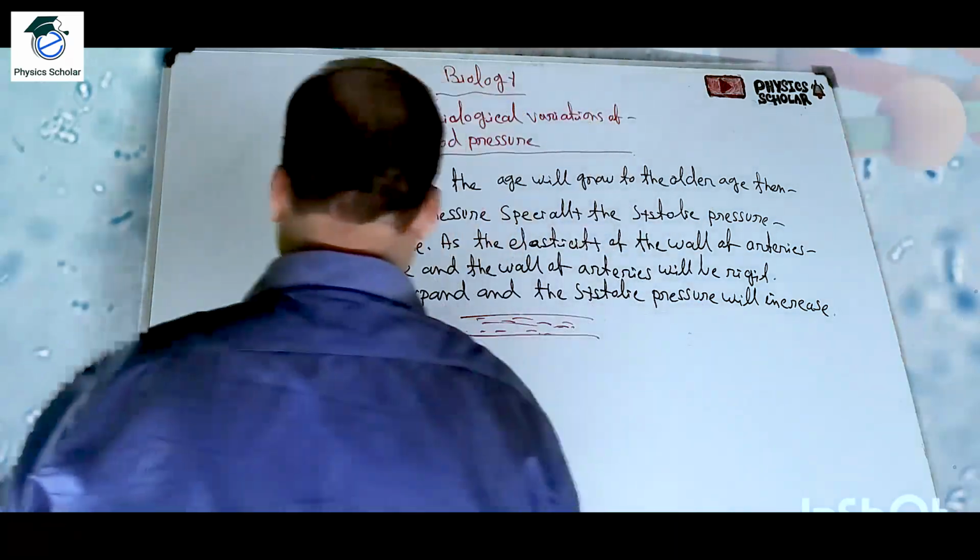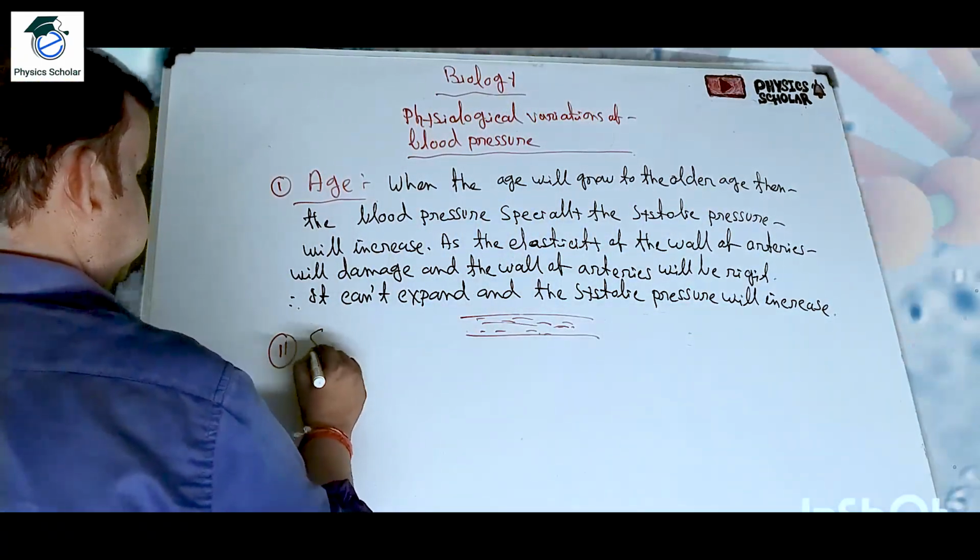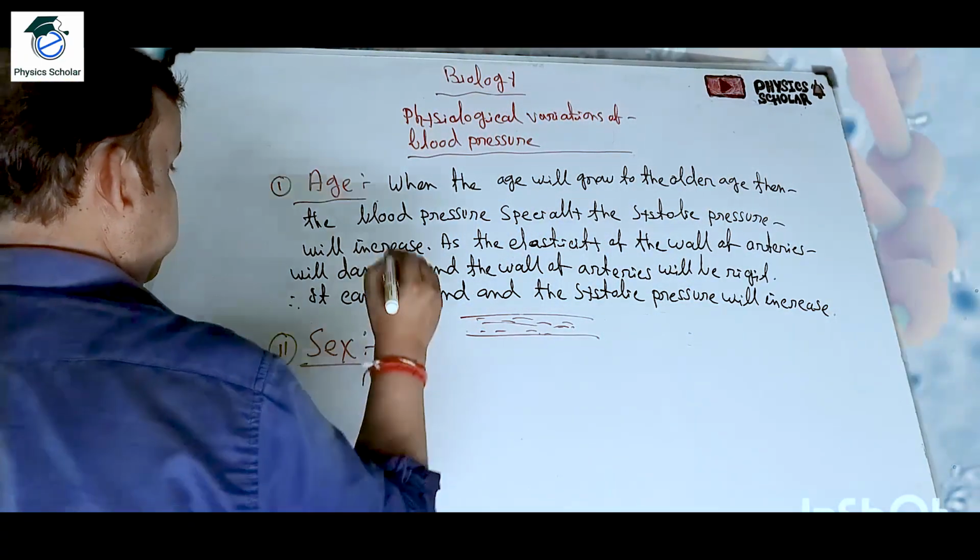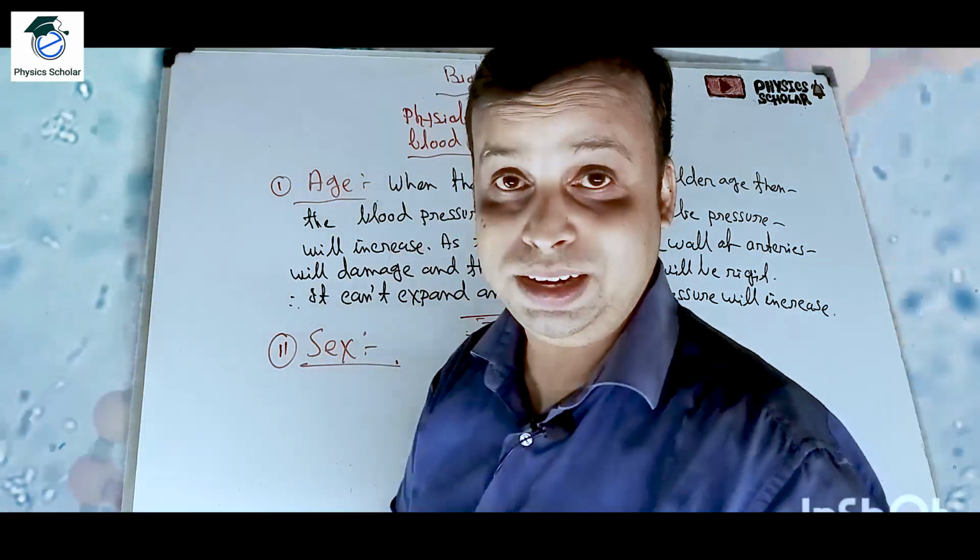So the second one is sex condition. That means sex means male or female. Clear?